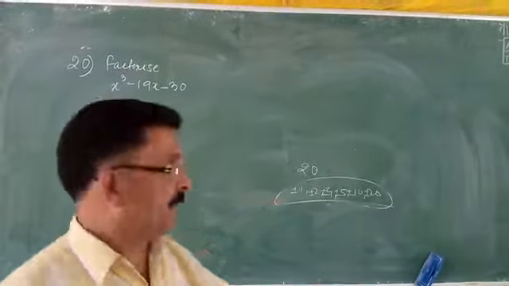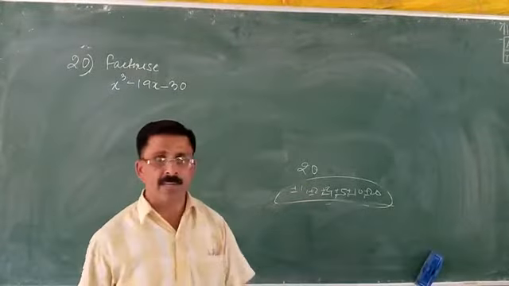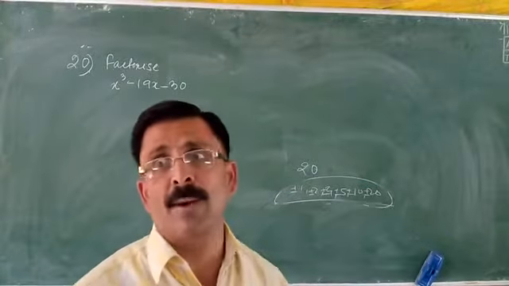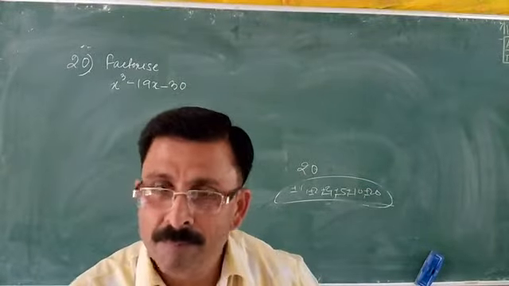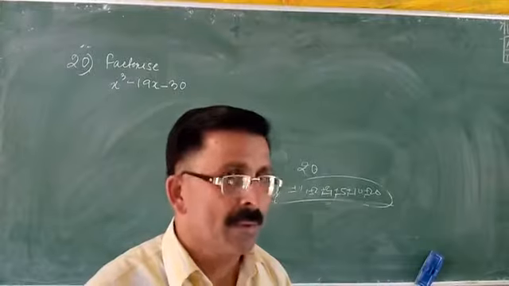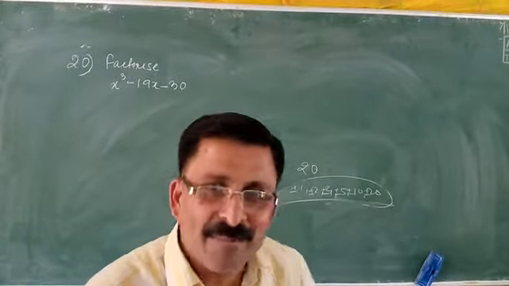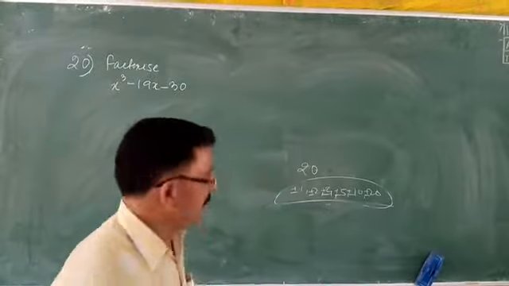If I tell you that this is the product of 1 into 20, then somebody will say, no sir, I don't agree with you. Maybe this could be the product of minus 1 into minus 20. And I have to accept it. Why listen to you? That is why I have taken both the signs. Is this very clear? Yes, sir.